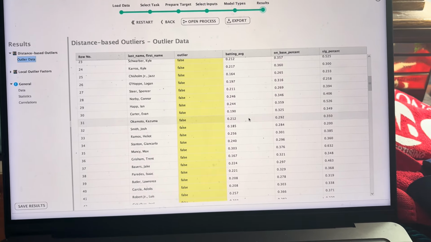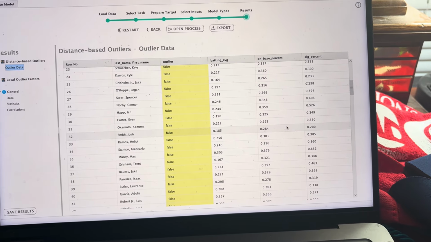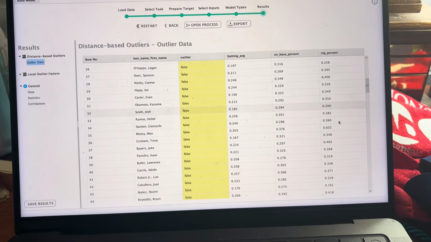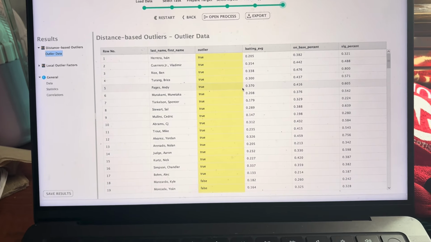Now, you may have some people like Josh Smith who are struggling in all three, but they still are not considered an outlier according to RapidMiner. So that is my project, and I hope you enjoyed.